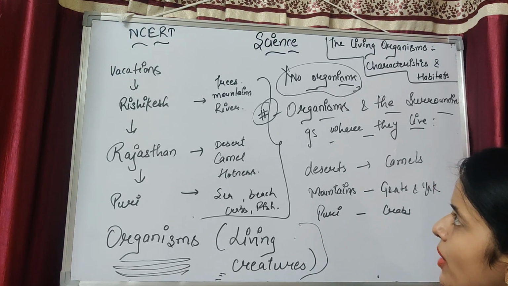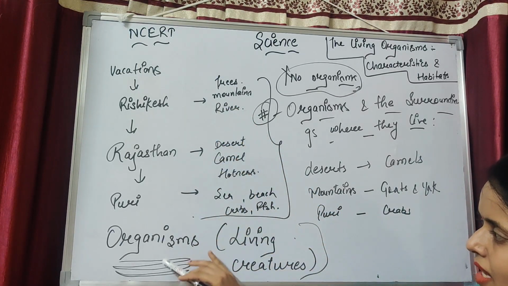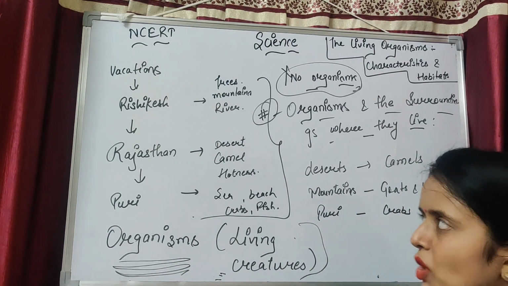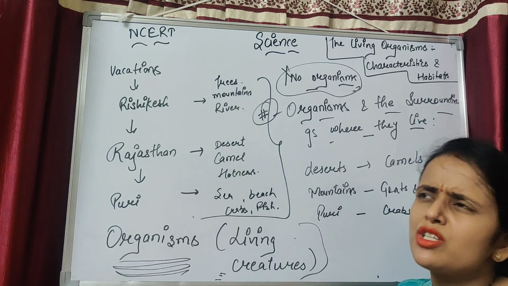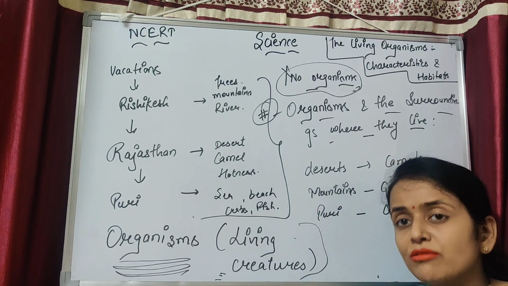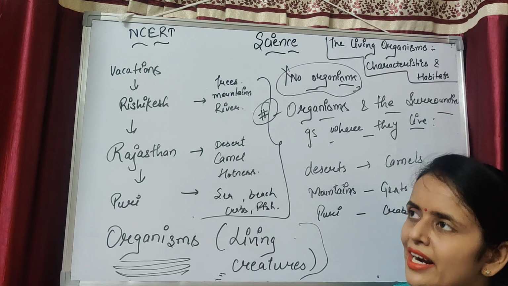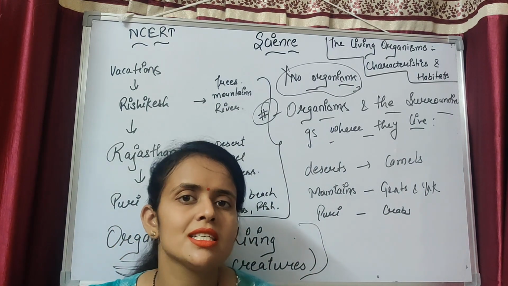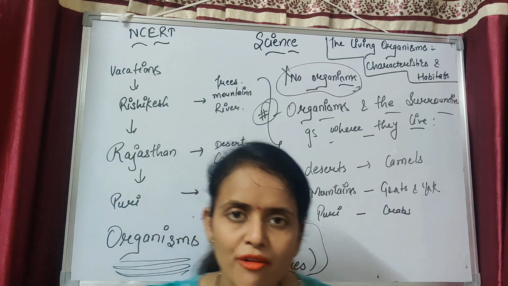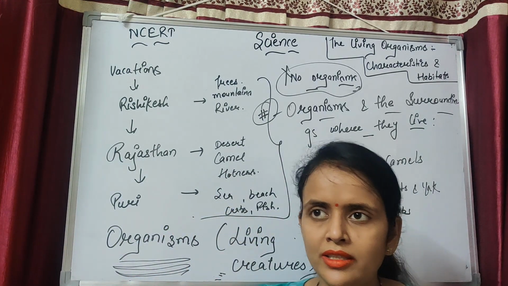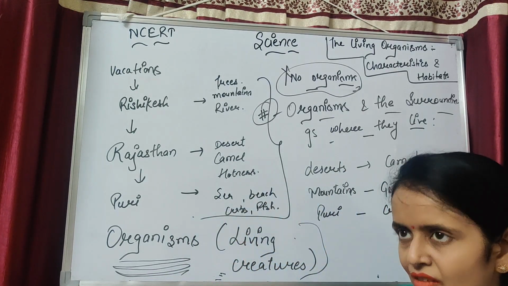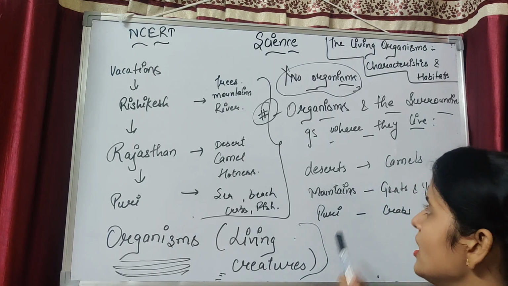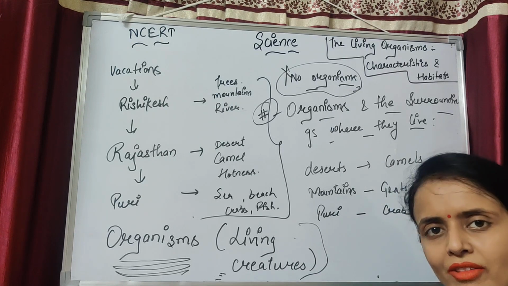Do you have any problem in this topic? I only discussed that organisms are present everywhere in the whole world, and they have a particular surrounding which comforts them. Actually, they live only in the surrounding which comforts them. That's why in different areas there are different animals, different food, different dresses. All things are different in different regions. If you go from Delhi to Haryana, there are differences in language, taste, clothing, animals. All things are different even within small regions. So I am telling you that different regions have different things.